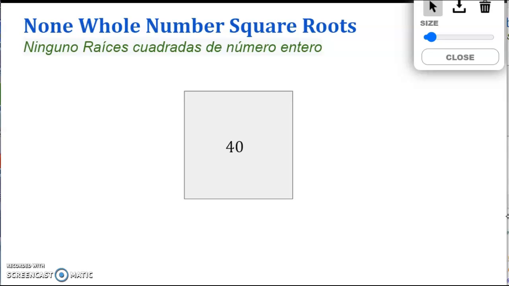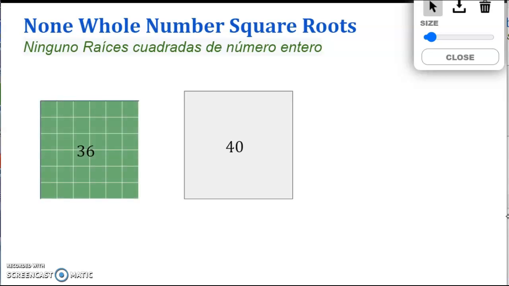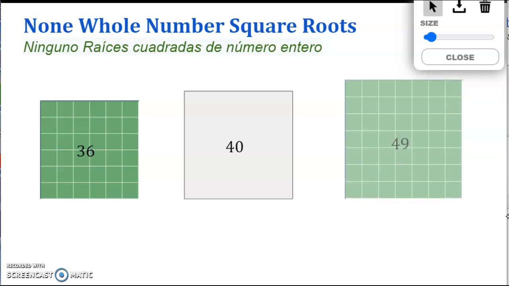Okay, so then let's do a visual representation of the square root of 40. This time we're given the area is 40. We know if I have a square with area of 36, the side length is 6, and the side length is 7 if it's an area of 49. And we know that the size is somewhere in between. If you have an area of 36, the sides are 6 and 6. And if you have a square with area of 49, the side lengths are 7 and 7.